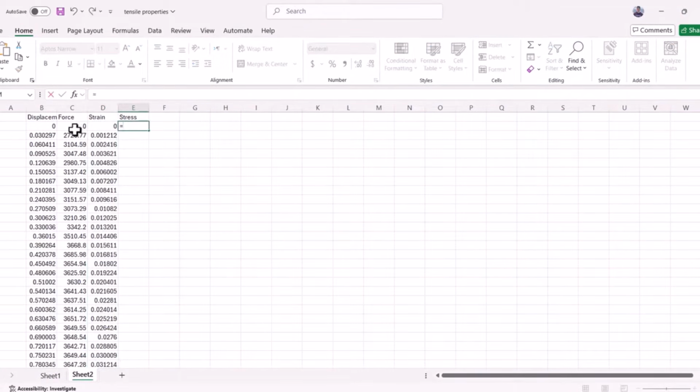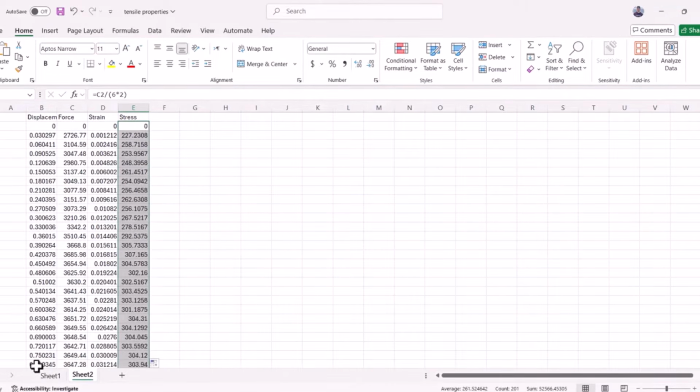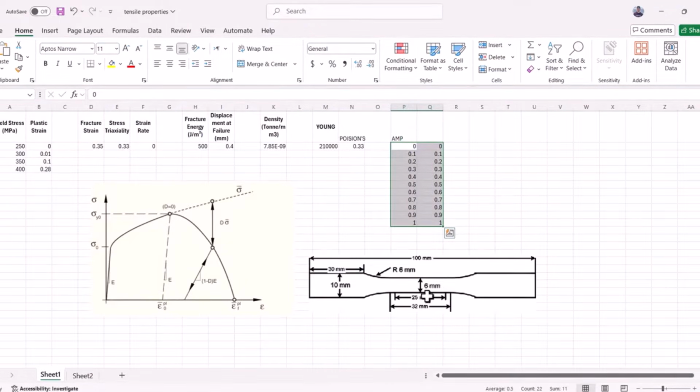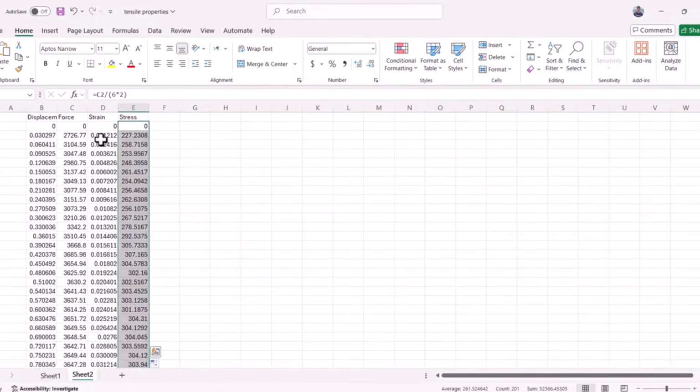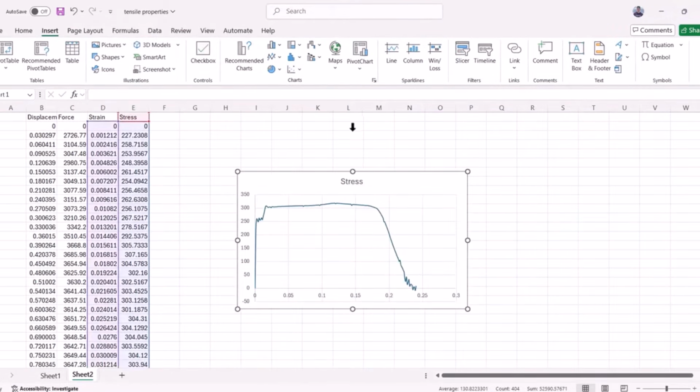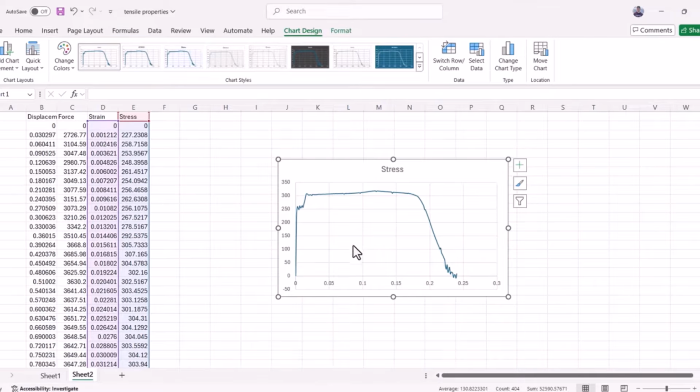Now to calculate the stress, we have to divide the force by the area. So 6 millimeter times 2 millimeter, which is the width and the thickness, and we have the stress here. So as you see, the width is 6 millimeter and the thickness was 2 millimeter. So here we have a stress and strain. We can calculate this, and there we go.